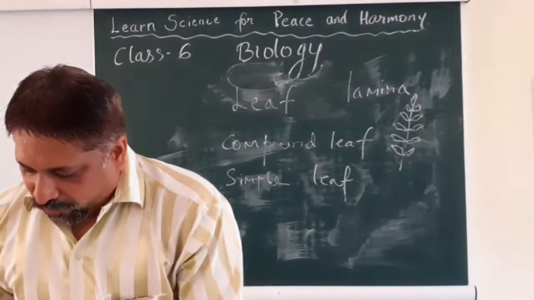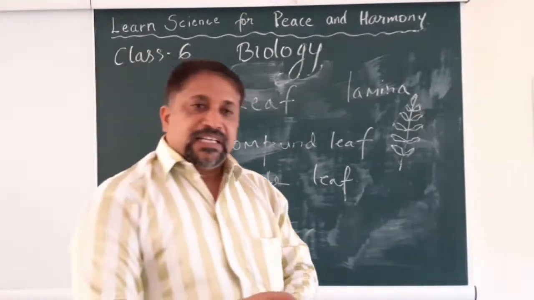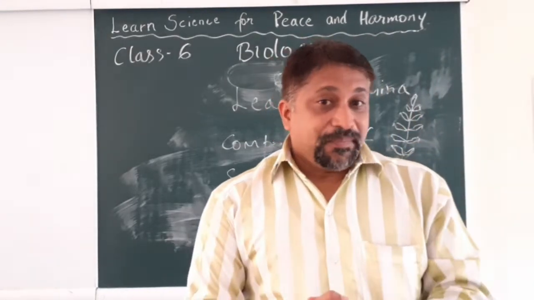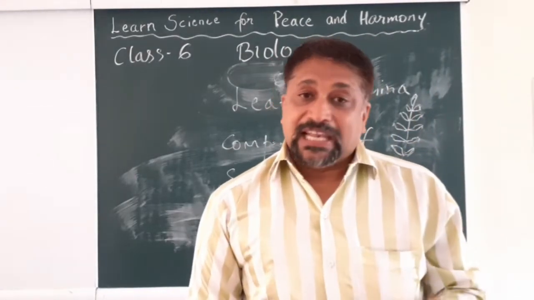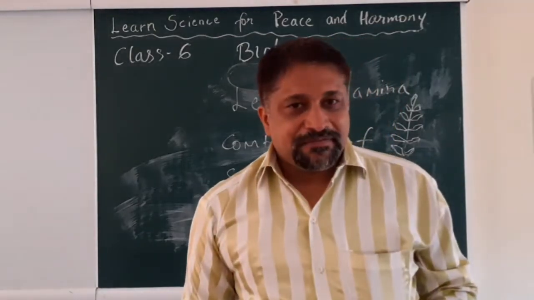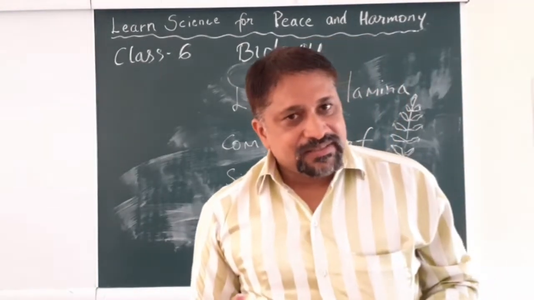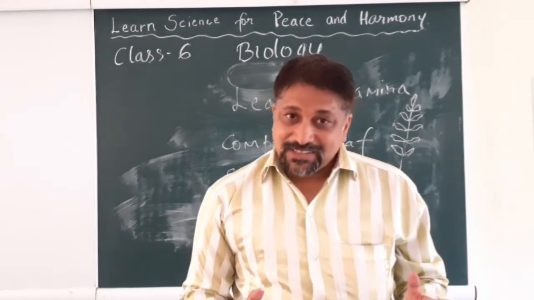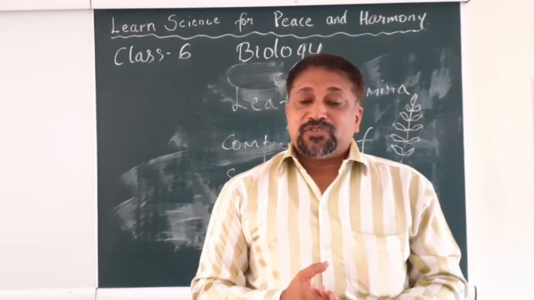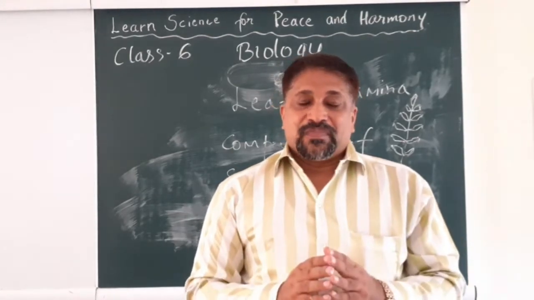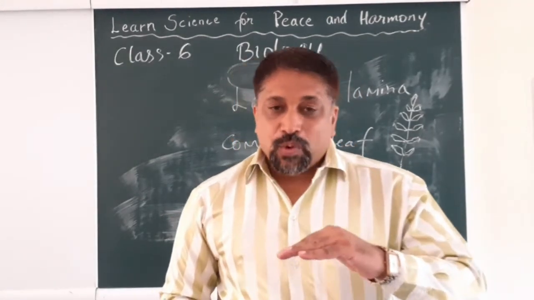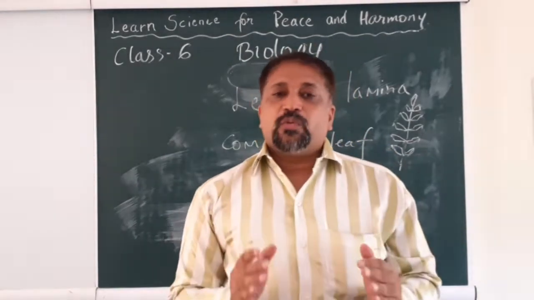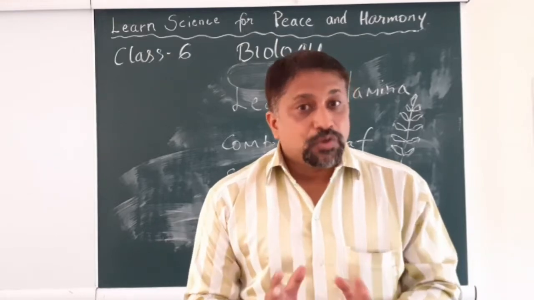Okay, so today what we understood till here: biology is the study of life forms, two forms of life, plants and animals. Yes, Aristotle is the father of biology. Yes, I hope you remember that. Then we came to know about the plant, and we knew that there are two parts. One that is above the ground that we can see is the shoot, and the other one that is below the ground, and that's the root.